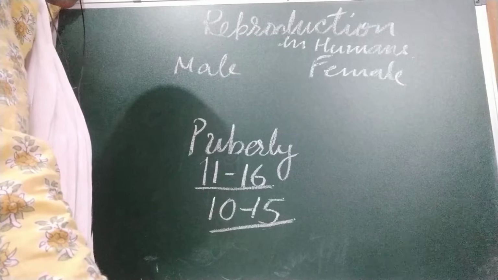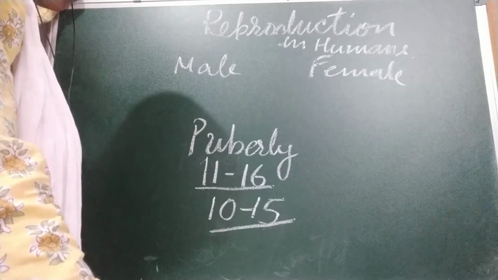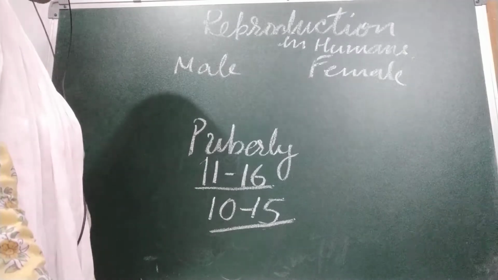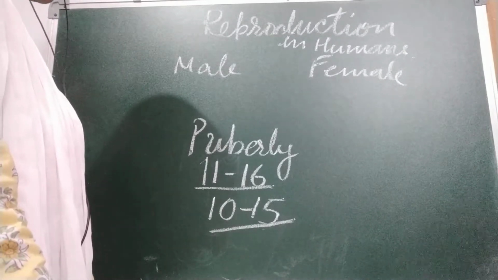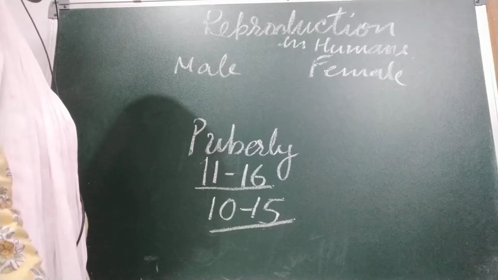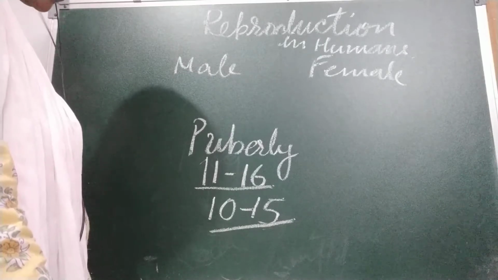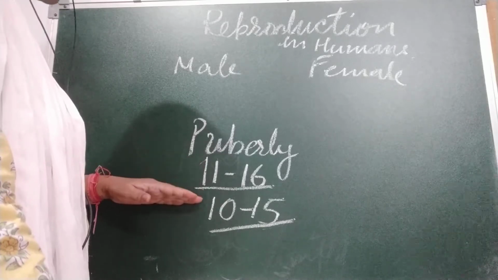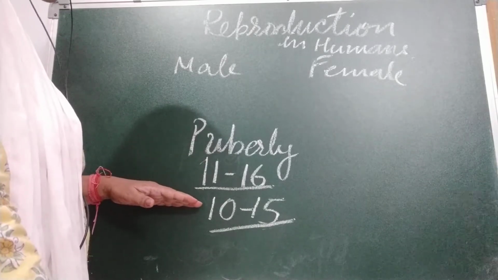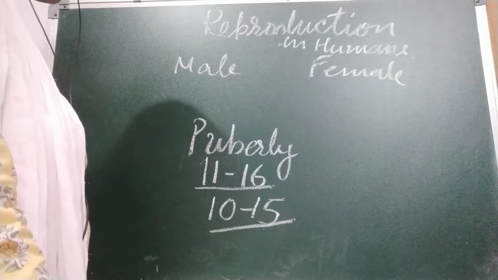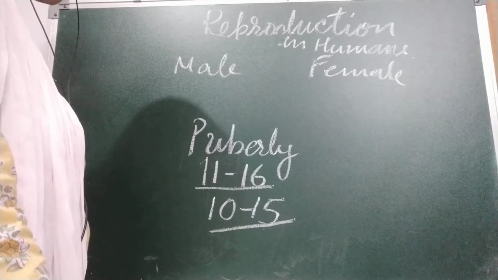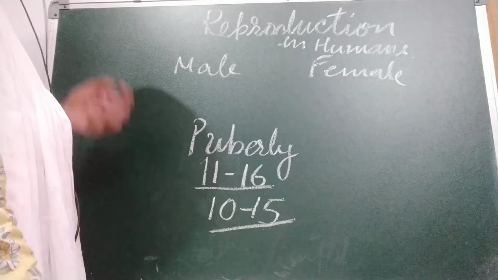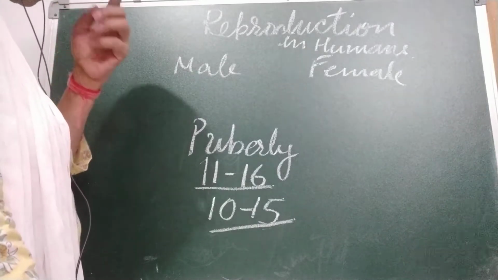What happens in this maturity stage? In boys, puberty is marked by the voice becoming deeper, growth of hair on the face and body, development of muscles and production of sperms by testes. So these changes take place in boys. Now come to the girls. In girls, breasts become bigger and hips get more rounded. These changes are caused by hormones that are different in girls and boys. We will also discuss these hormones.